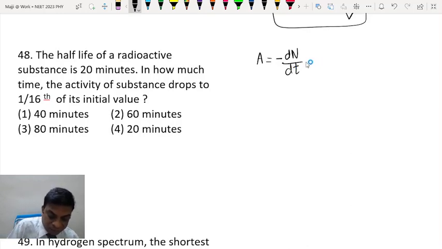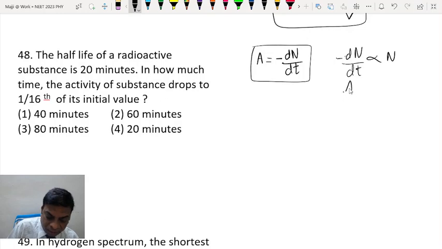And it also, since minus dN by dt is proportional to N, therefore A will be proportional to N, and the formula remains same. That is, the activity at the end of nth half life will be 1 upon 2 to the power n times the initial activity.